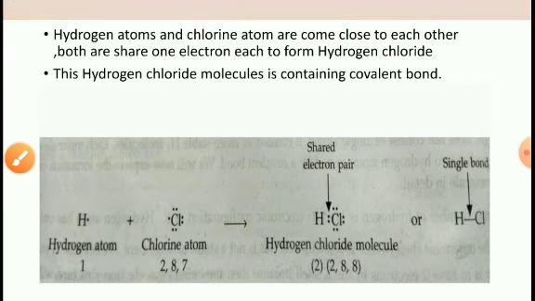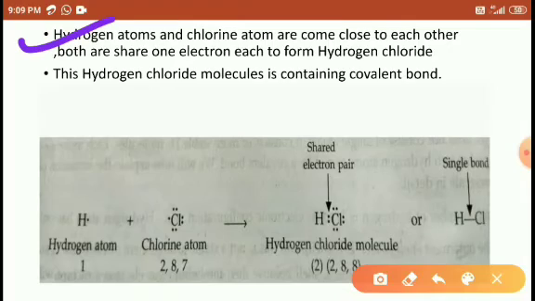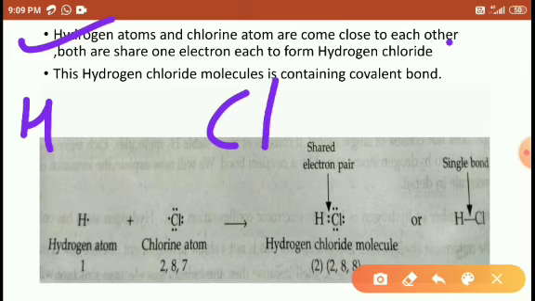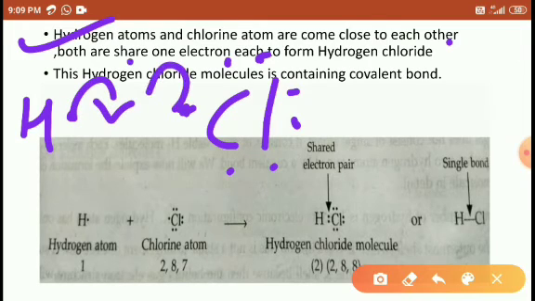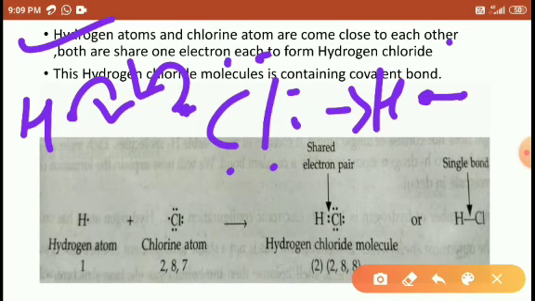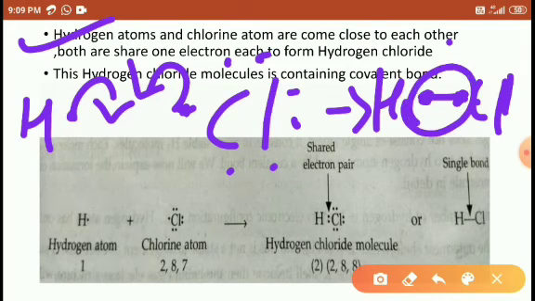Right students, look at here. When the hydrogen atom and chlorine atom come close to each other, both share their 1 electrons. Hydrogen contains 1 electron, and the chlorine contributes 1 electron. This one is shared, this one also shared. After sharing between hydrogen and chlorine, they attain the covalent bond. Look at here, 2 electrons are present between the hydrogen and chloride, so it is a covalent bond.